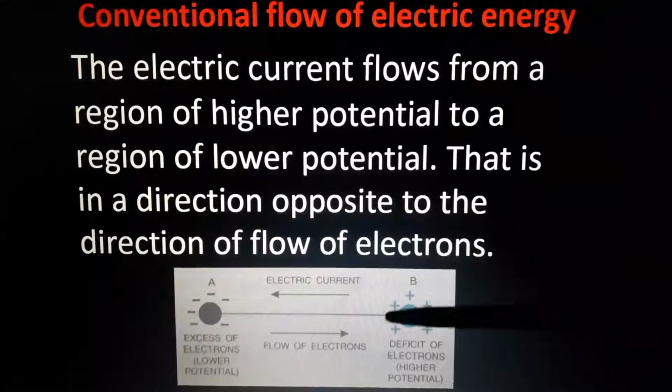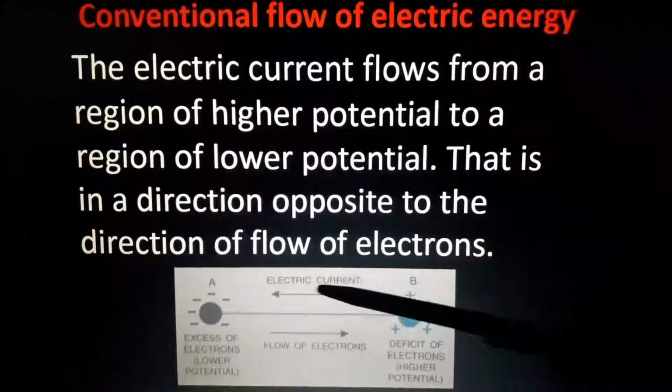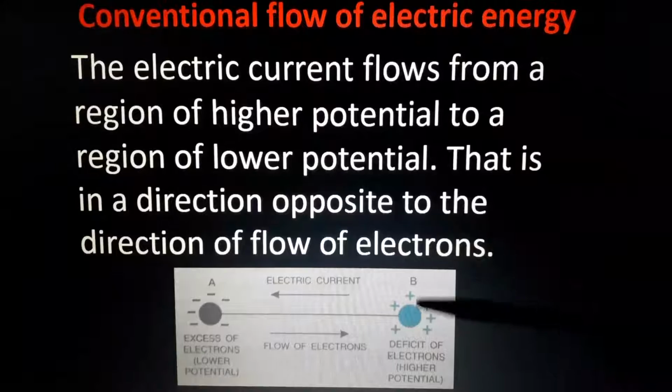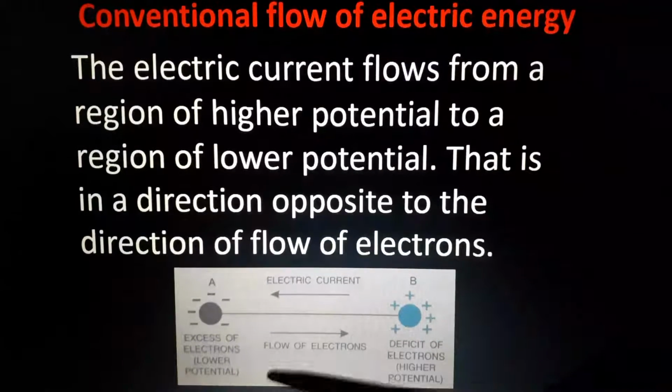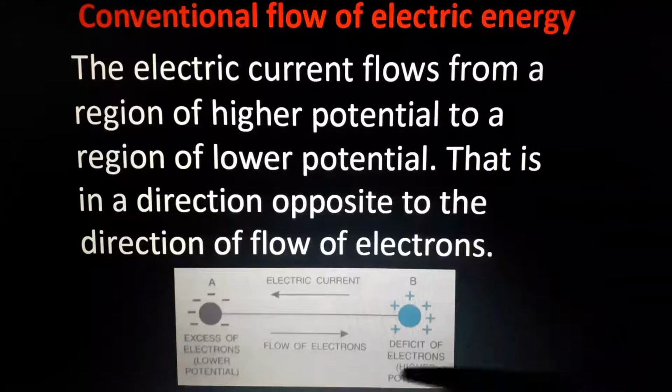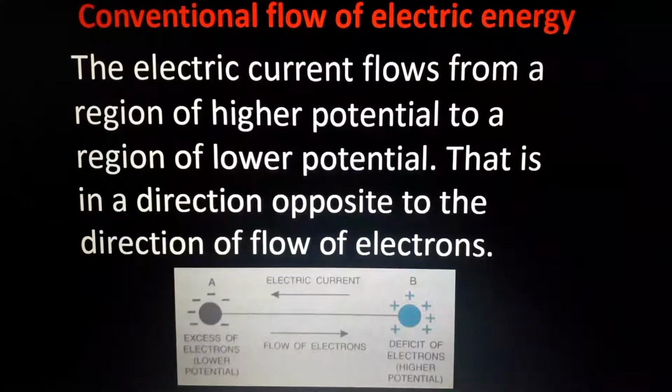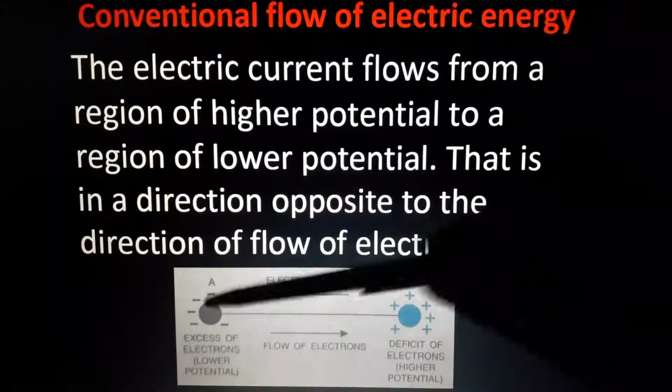Understand? In circuits and all, we need to consider this one. Electric current is flowing from the positive side to the negative side. But in the next chapter, we need to consider the other one. That's the twisty thing about this physics. For thousands of years, we believed that current is flowing from positive to negative.